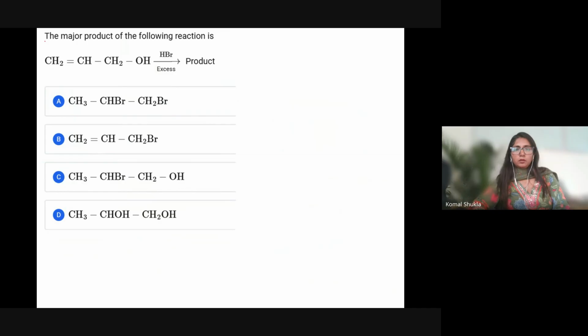This is the question. The major product of the following reaction is: again, HBr is going to react in this equation and give a product. This is present in excess.